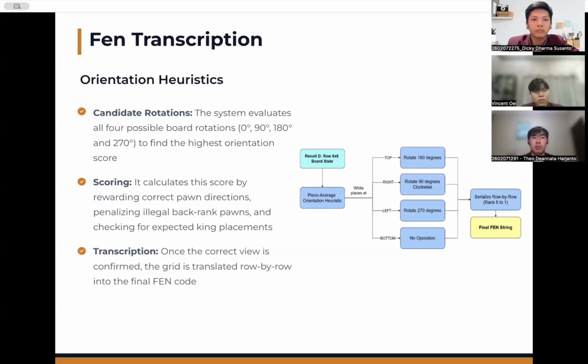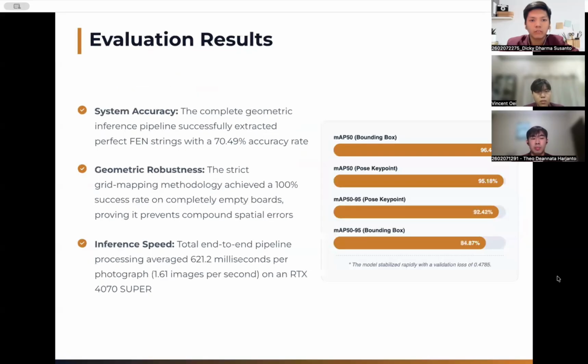That heuristic rewards pawns moving in the correct direction, penalizes pawns on the illegal back ranks, and checks the kings are roughly where they should be. Whichever rotation scores highest is treated as correct, and then the grid gets serialized row by row into a valid FAN string.